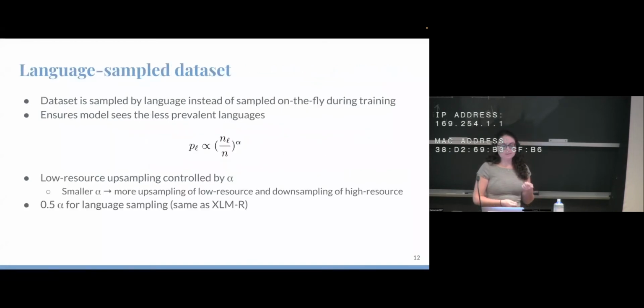For this language sampled dataset, this ensures that the model sees the less prevalent languages. The low resource upsampling is controlled by the parameter alpha, where the smaller the alpha, the more upsampling of low resource languages and downsampling of high resource languages. We use an alpha of 0.5. This is also what was used for XLMR. Other common alphas would be 0.3, 0.5, and 0.7.